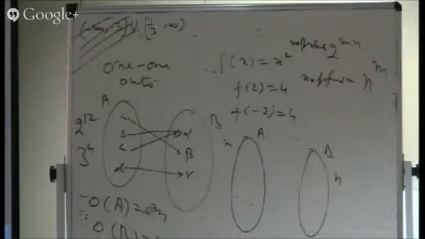So we can tell the number of functions. We have reached one stage ahead. Not only the number of relations, we are in a position to tell the number of functions. And now comes 1-1 functions. So how many 1-1 functions?